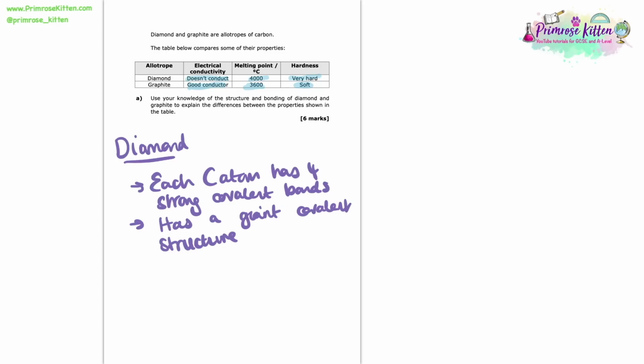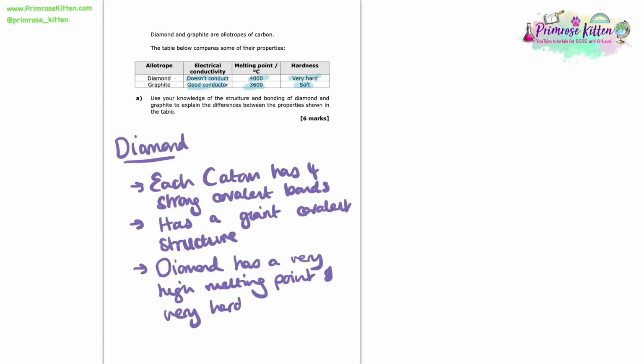So let's link all this now to the properties. We've said that diamond has a very high melting point of 4,000 degrees C, and it is also very hard. We need to describe why it has those properties and how it links to what we've said about the bonding and structure. The reason why it has that very high melting point and it's very hard is because of those strong covalent bonds. It is going to take a lot of energy to overcome those bonds and to break those bonds. That is going to have a direct impact on this high melting point and it being very hard.